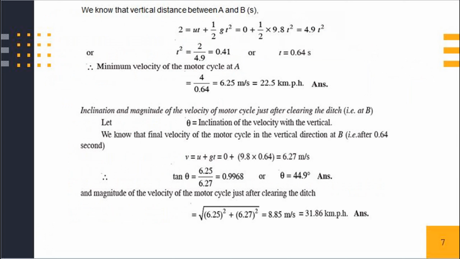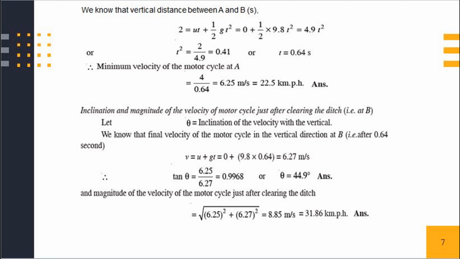Now we have the equation s is equal to ut plus 1 half at square. Therefore, in this case, s is nothing but 2 meter, a is nothing but gravitational acceleration. Therefore, we get the equation 2 is equal to 4.9 t square. Therefore, we get t is equal to 0.64 seconds. Therefore, minimum velocity of the motorcycle at A must be 6.25 meter per second, which in kilometer per hour becomes 22.5 kilometer per hour.